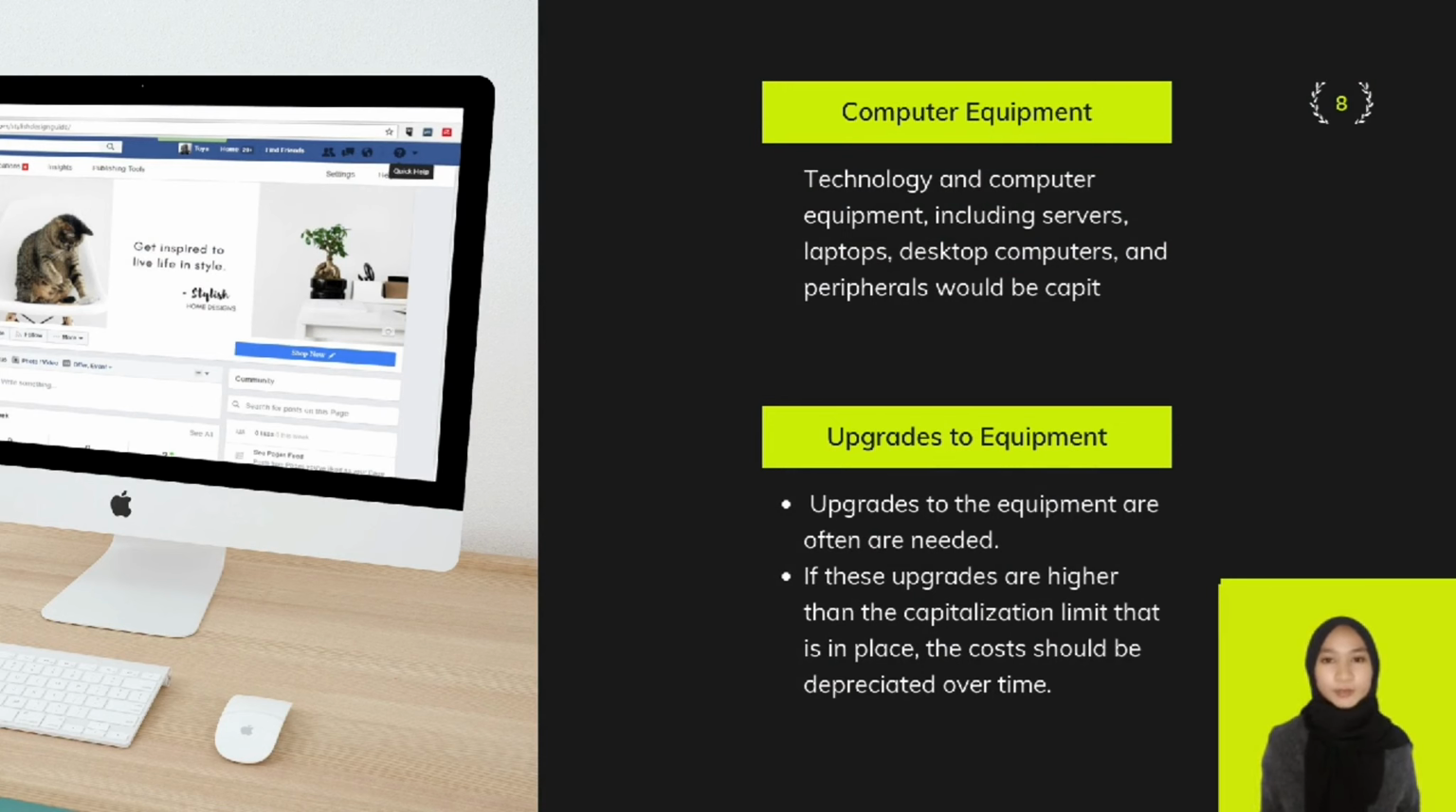Lastly, upgrades to equipment. In the manufacturing industry and also other industries, machinery used to produce goods may become obsolete or simply wear out. Upgrades to the equipment are often needed. If these upgrades are higher than the capitalization limit that is in place, the cost should be depreciated over time. It is also similar to buildings or property equipment. Upgrades are also financed, and the cost of the financing may be depreciated as well. Hence, the types of capital expenditure vary depending on the industry.